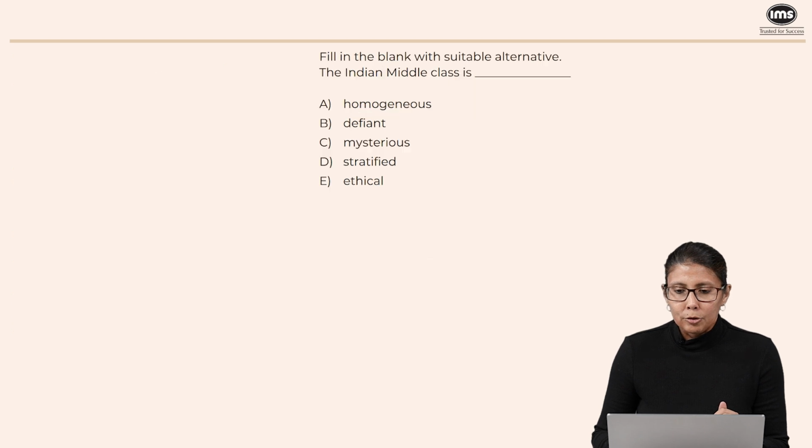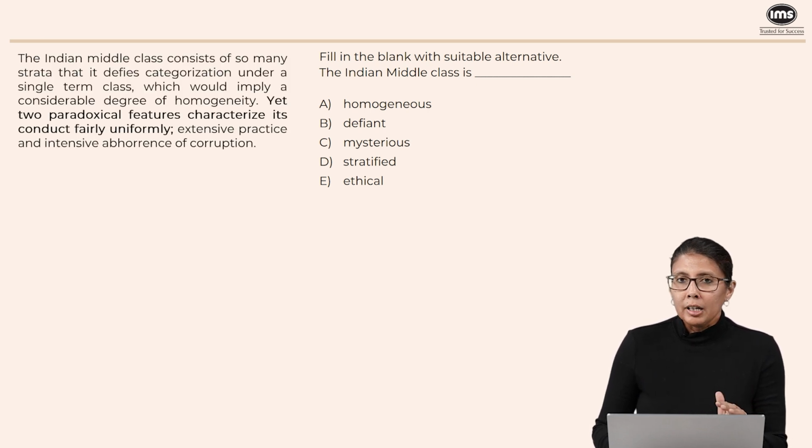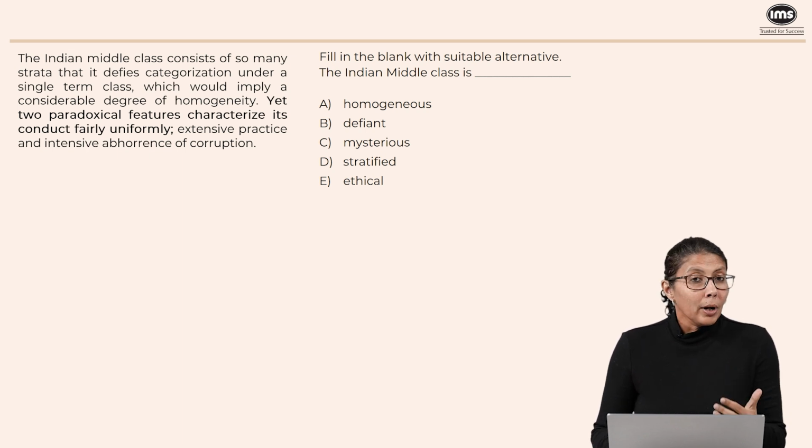Alright, let's move on to the questions. Now the first one is seemingly very easy, but this is a tricky question. The Indian middle class is what? Now the first word here should actually be spelled differently. It is homogeneous or similar. Now look at the text. What we are trying to say is that there are many strata or levels in the middle class. So normally we would not expect homogeneity or similarity, but they actually are similar in one respect. So what we are really trying to highlight is that the middle class is similar in this particular way. And therefore, if I look at my options, the word homogeneous or similar actually will work.